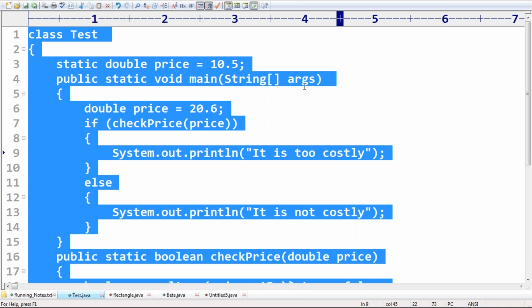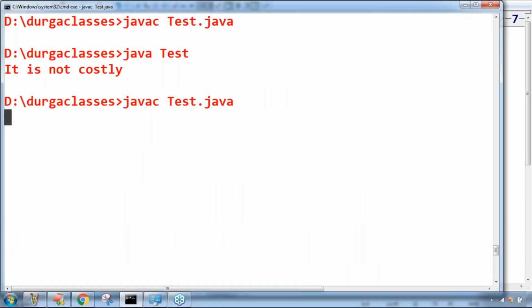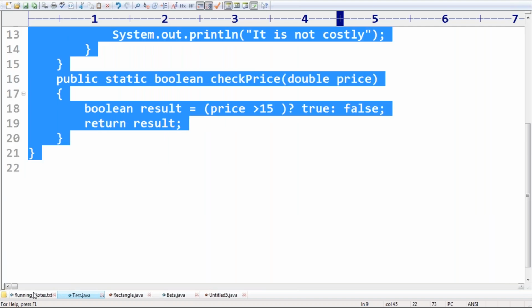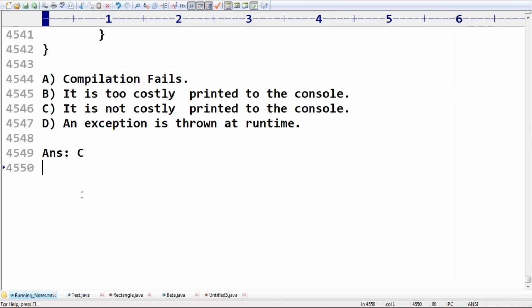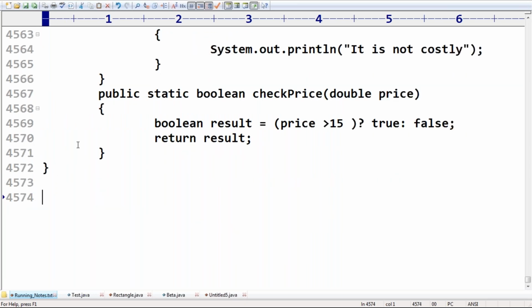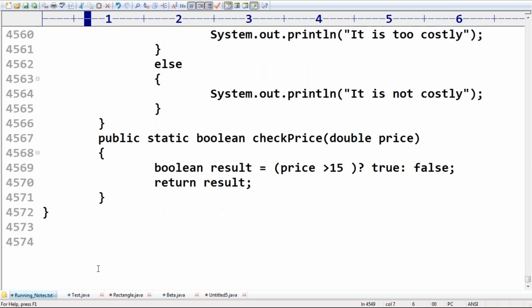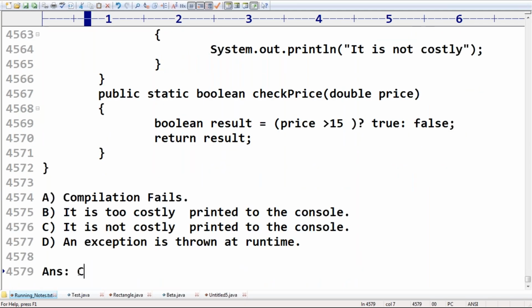Observe carefully. What may be the answer? It's too costly, printed to the console. Wow, wonderful. In the main code, there may be a chance to use this type of code, so you people should be aware of it clearly. The answer is: it's too costly, printed to the console.